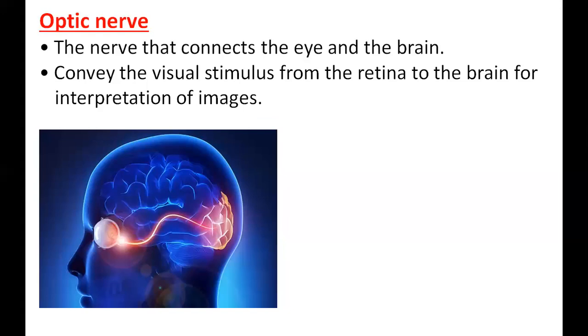One is the optic nerve getting damaged. The other one is brain damage in the eye area. This conveys the visual stimulus. Visual stimulus means whatever you're seeing, that is a stimulus, from the retina to the brain, and then the brain interprets the image.